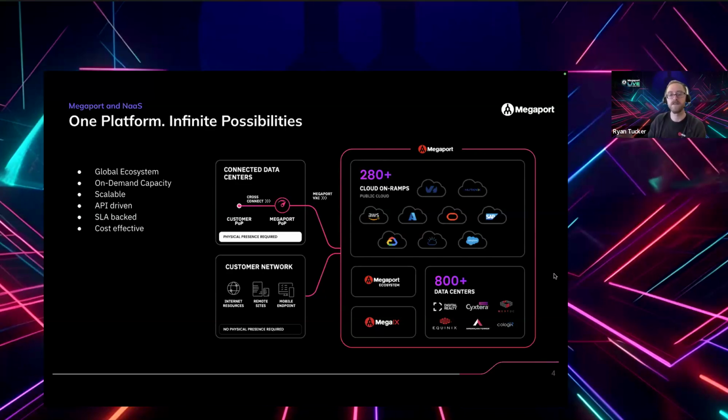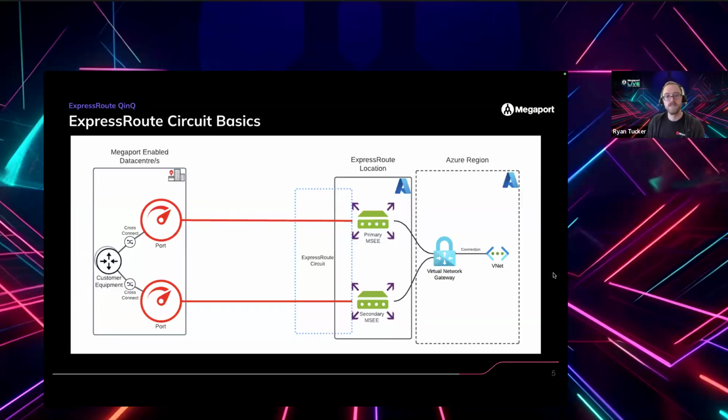So one of the big outcomes for that, one of the big use cases, is customers using Megaport to connect into the public cloud environment, so into Azure and AWS, Google Cloud, Oracle Cloud, and so on. And we do that via the cloud provider's private connectivity services. So for Azure, that is ExpressRoute.